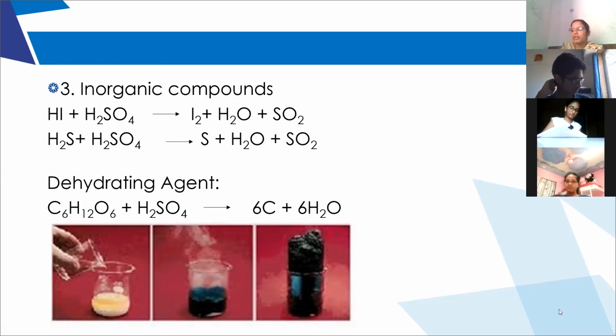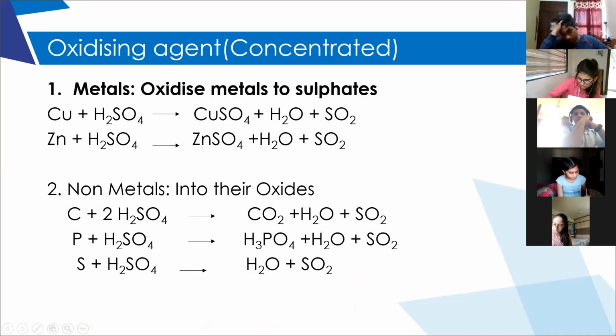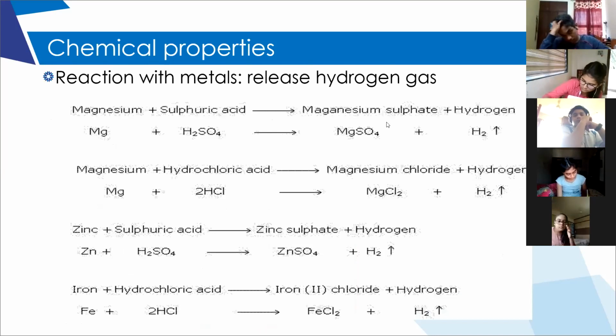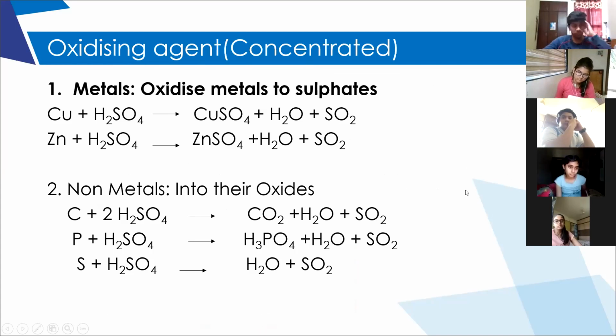Mainly the difference between dilute sulfuric acid and concentrated sulfuric acid with metals. Dilute sulfuric acid with metals, it forms sulfate and releases hydrogen gas. Whereas concentrated sulfuric acid with metals, it forms sulfates and releases sulfur dioxide gas. Is it clear?